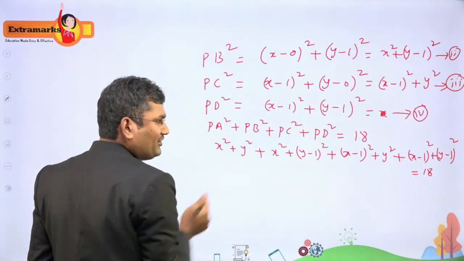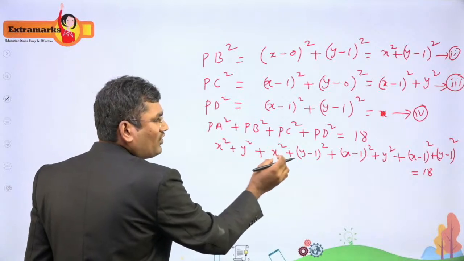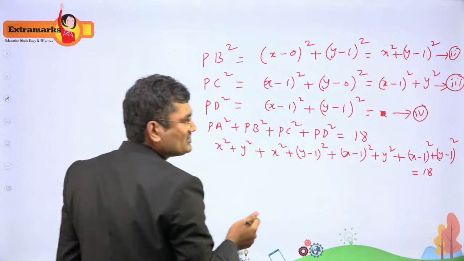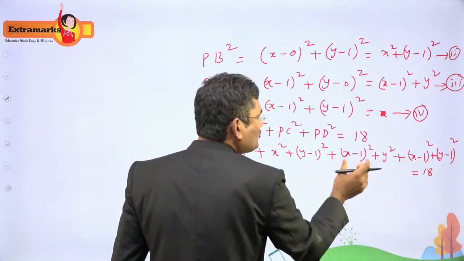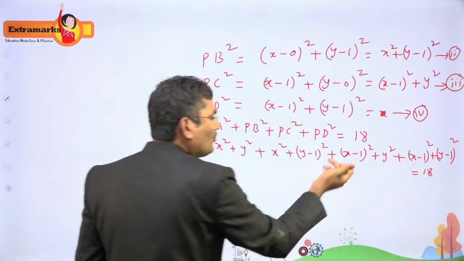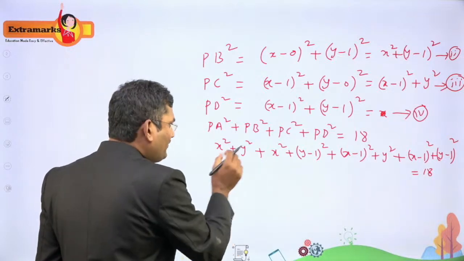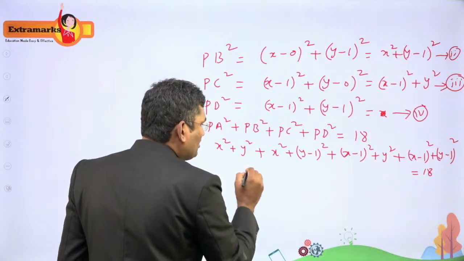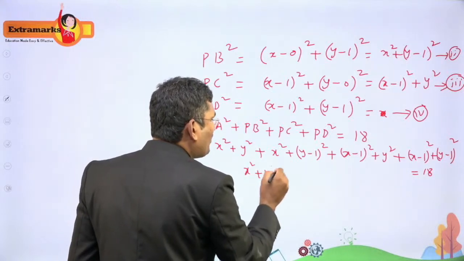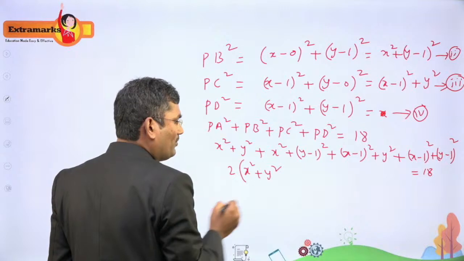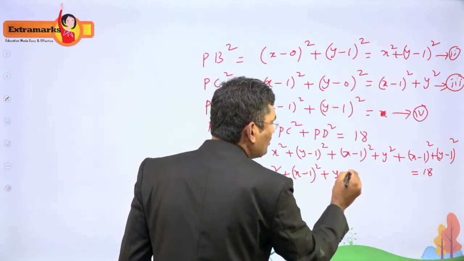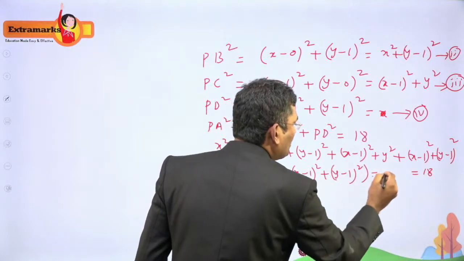Now we have to simplify this. x square, there are 2x square; y square, 2y square. Right, and then 2 times (x minus 1) whole square, 2 times (y minus 1) whole square. Every term is repeated twice, so I am simplifying this. I take 2 common: 2 times [x square plus y square, and (x minus 1) whole square plus (y minus 1) whole square] equal to 18.